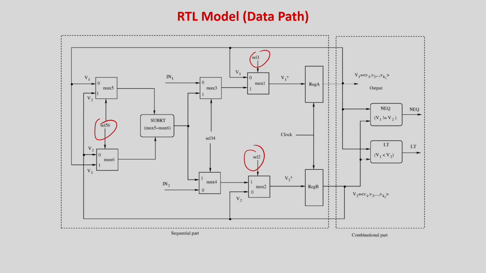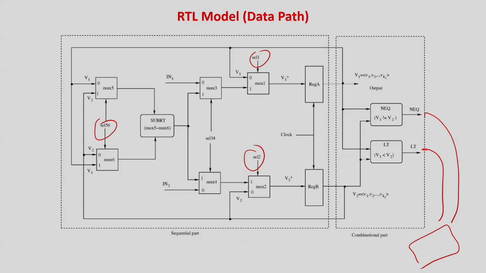These select lines are basically control lines. There is actually a controller circuit which I have not shown over here. It will take the lines from here and here and respectively generate the control signals. Generally that is a small finite state machine for which you can use any way of testing, like the stuck-at fault model. But generally this is actually the data path, and data path testing is very complex.